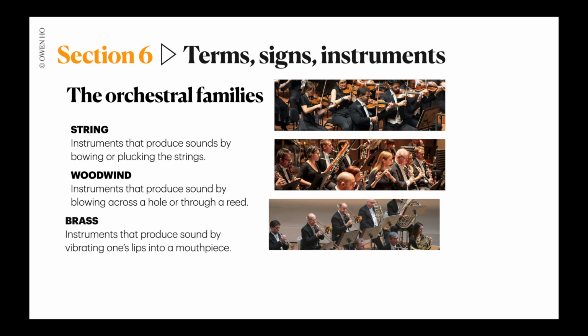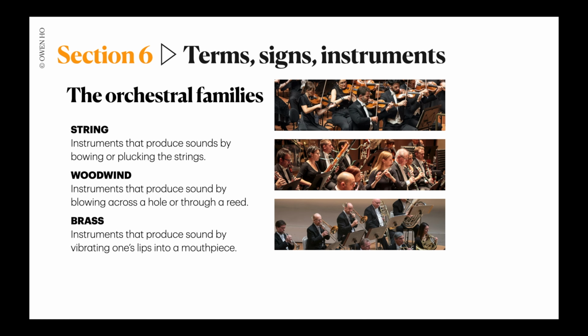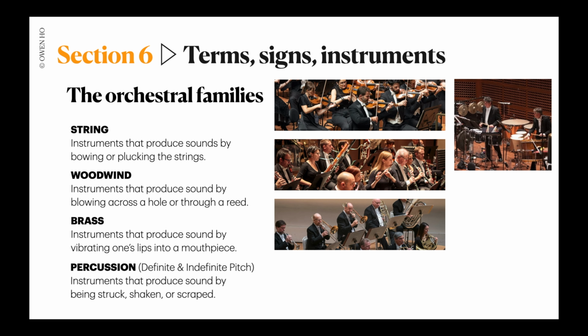Next, we have the family of brass instruments, which produce sound by vibrating one's lips into a mouthpiece. And the last orchestral family is the percussion instruments, and they divide into 2 kinds, the definite pitch percussion and the indefinite pitch percussion. The definite pitch percussion are instruments that produce a definite pitch, for example, a xylophone, a marimba, or the timpani. They can all produce a definite pitch that you can hear as the note A, B, C, etc.